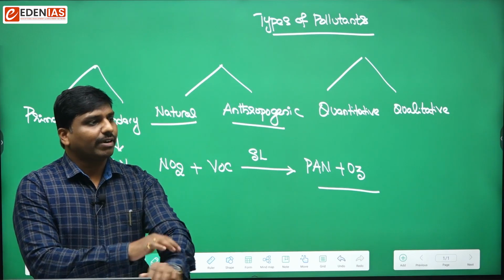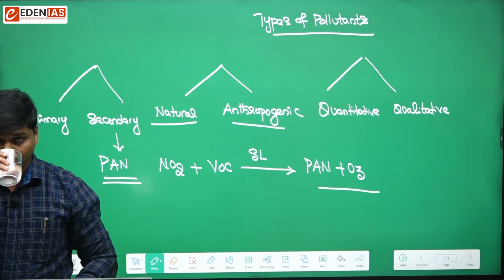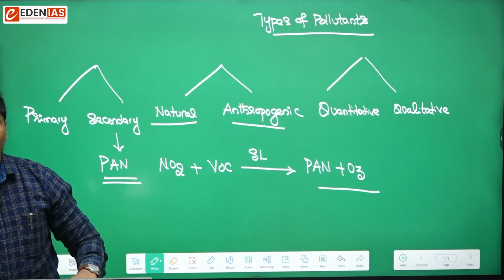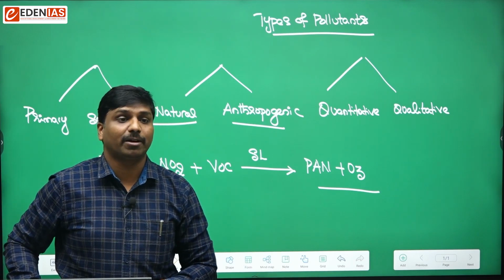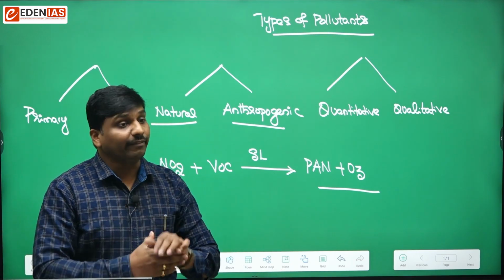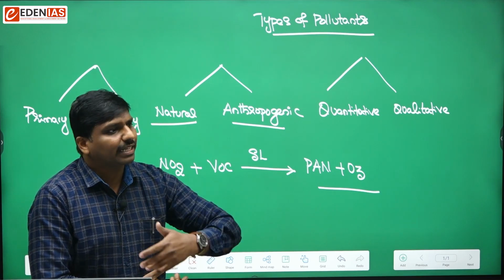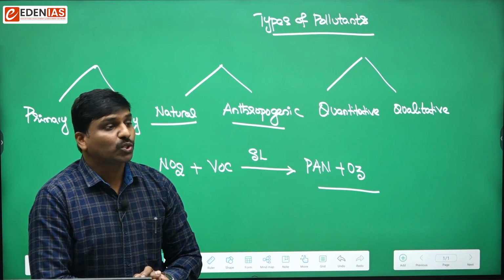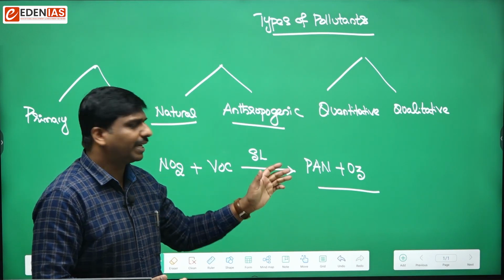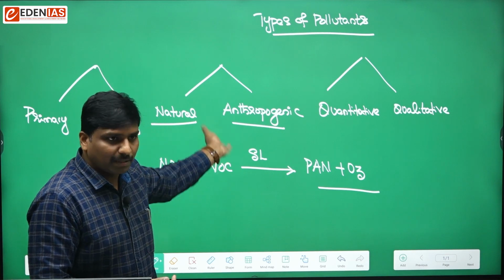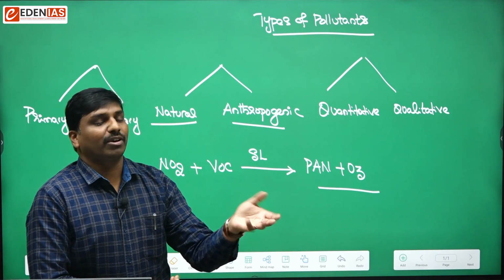Now, there are short-lived pollutants and long-lived pollutants, based on their longevity. For example, plastic takes a very long time to degrade, so it is a long-lived pollutant. Short-lived pollutants, like some of the other pollutants we have mentioned, last for some days.